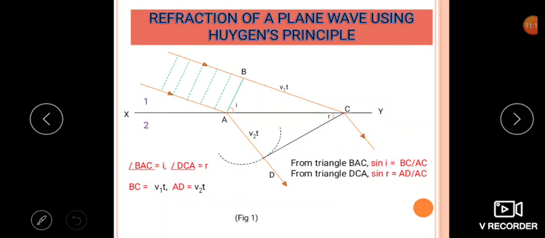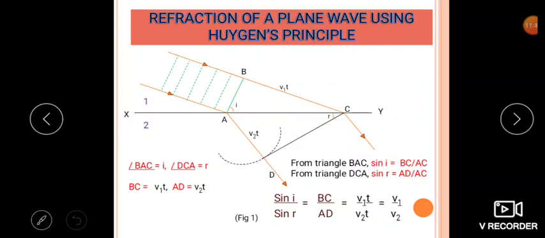And similarly from triangle DCA, again the opposite side divided by hypotenuse. The opposite side is AD and hypotenuse is AC. Therefore sin I by sin R will be BC divided by AC and whole divided by AD by AC. So AC gets cancelled, and you get BC divided by AD.